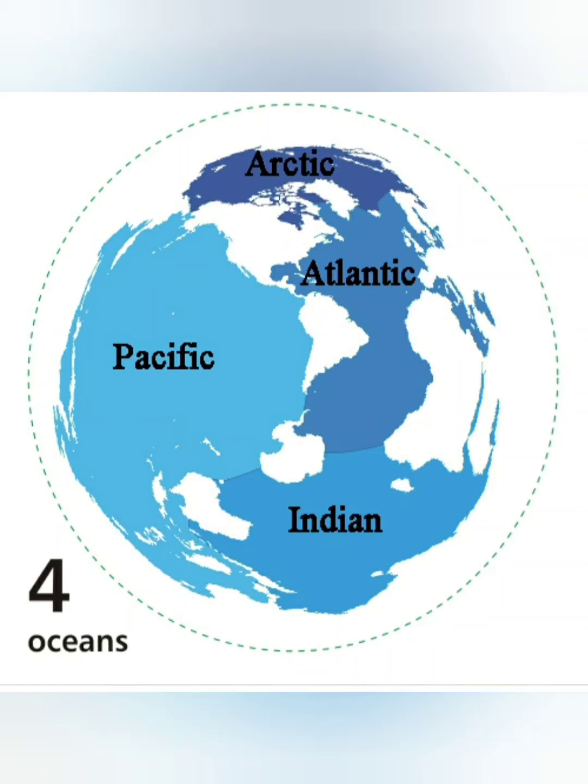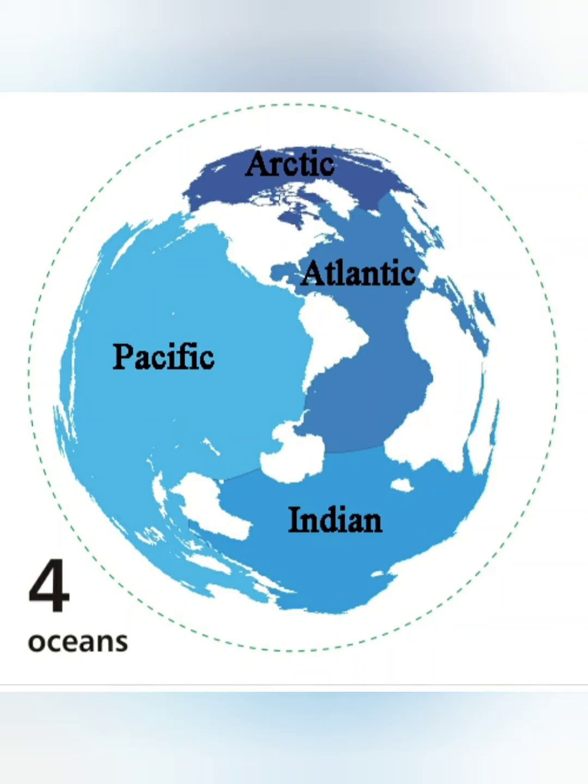Here you can see that Pacific Ocean is bigger. Out of these four oceans, Pacific Ocean is the largest and the deepest ocean, and Arctic Ocean is the smallest ocean. We live in India, and India is surrounded by the Indian Ocean.